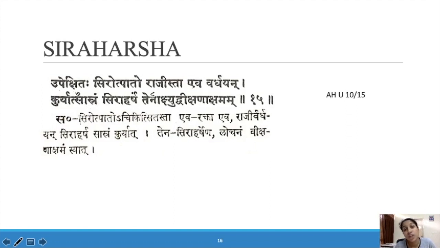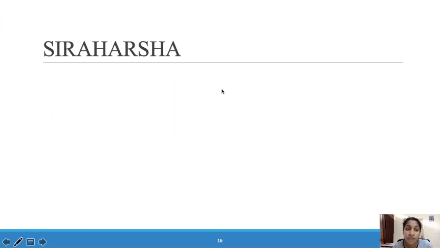Tena akshi udvikshana akshamam. Because of this there will be loss of vision. Vision will get affected. If you are not treating Shirotpada, it will go to Siraharsha. There the congestion of blood vessels will increase, and because of the vitiation of blood, it will lead to udvikshana akshamam, loss of vision. Okay, so that is Siraharsha.